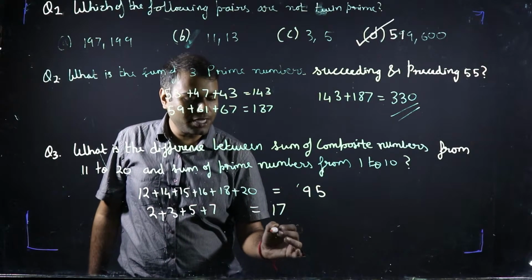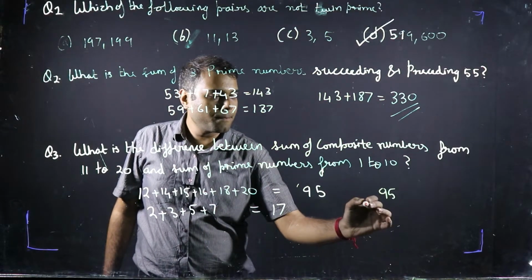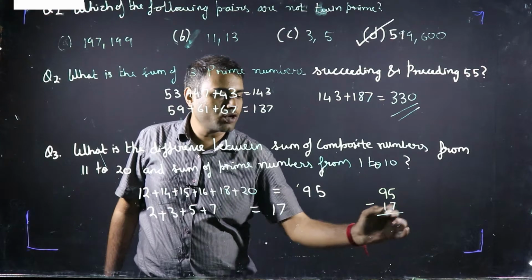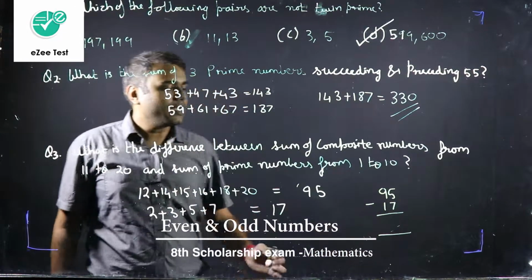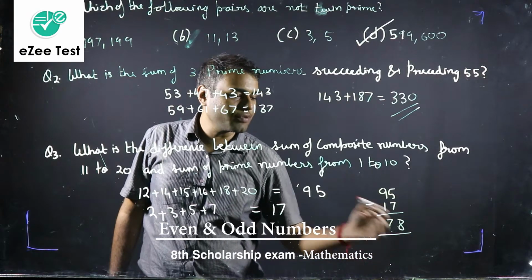So basically what we need to do for the answer is 95 minus 17. So what is 95 minus 17? It will be 78. So this is our answer.